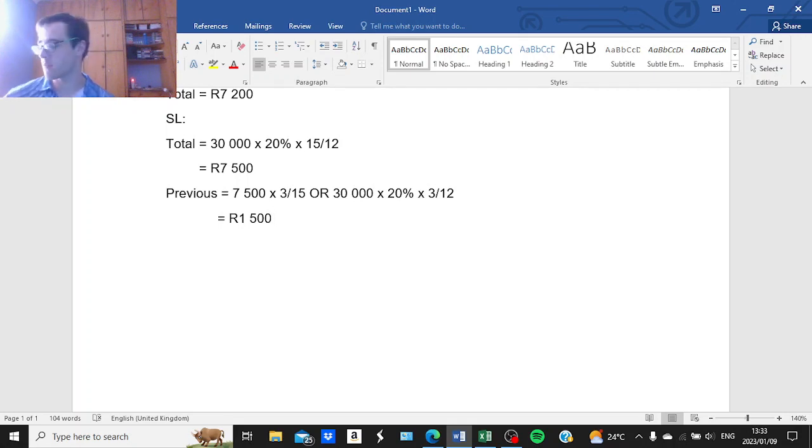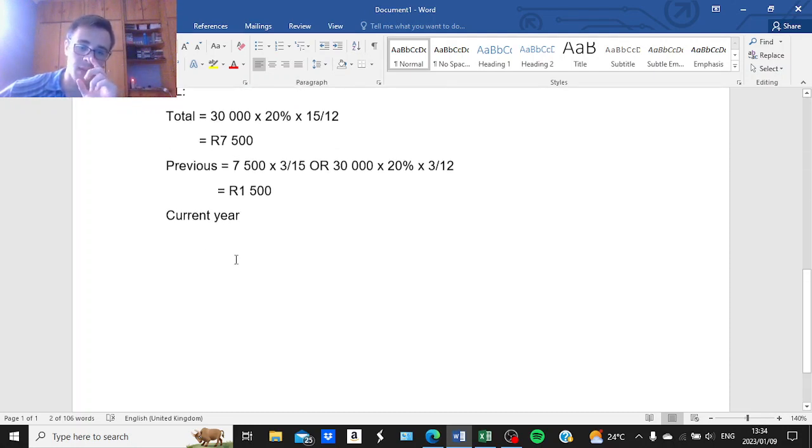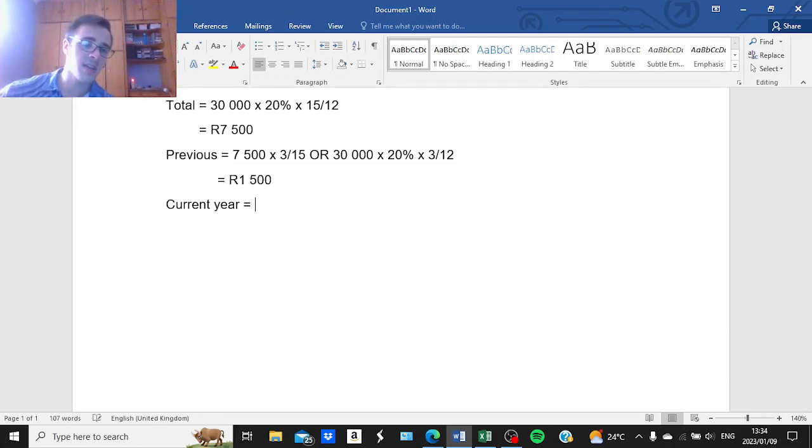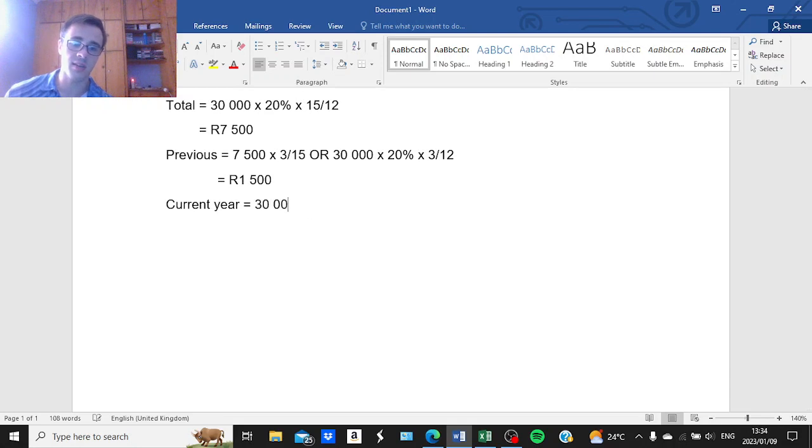And then for the current year, this is where a different amount is calculated. Because according to the reducing balance method, it is 5,700, but if we use the straight line method, it would be a different amount because of the alternative method that is applied. So the current year's unrealized depreciation in accordance with the straight line method will be calculated by taking the unrealized profit of 30,000 Rand multiplied by 20% times 12 over 12, which will just give you 6,000.